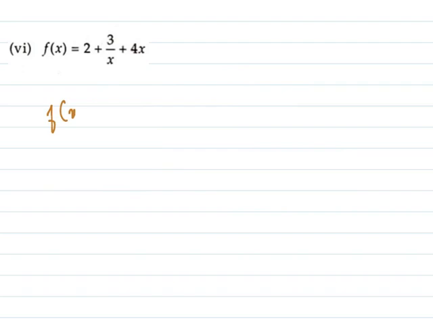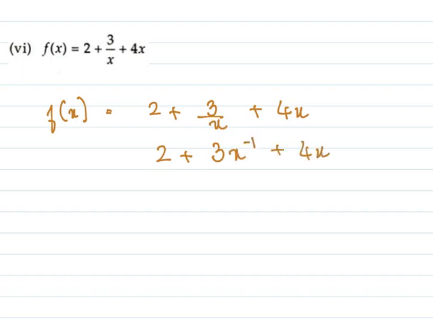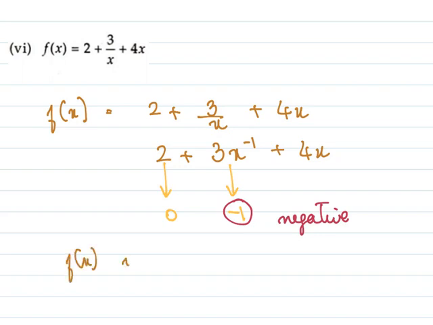Now for f of x. F of x equal to 2 plus 3 over x plus 4x. Let's rewrite it. 2 plus 3, x is in the denominator and I take it to the numerator, x raised to minus 1, plus 4x. So here power is 0. Now here power is minus 1, and minus 1 is negative, and since it is negative, we can say that f of x is not a polynomial.